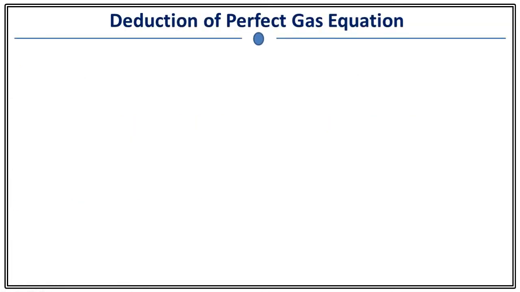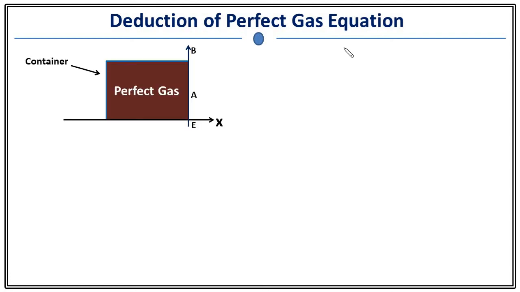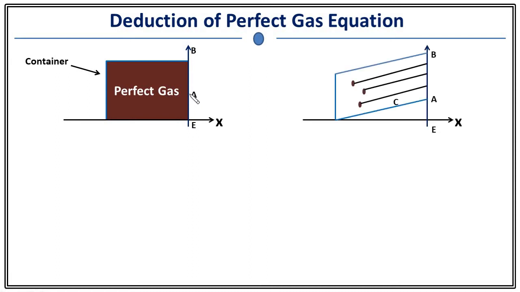First we will try to derive the perfect gas equation. Assume we have a perfect gas in a container, and mark one surface along the x-axis and another surface perpendicular to this axis, and let's call this surface BAE. So the molecule which moves in the x direction will hit this wall BAE. BAE is the surface perpendicular to the x-axis, so any molecule moving along the x-axis will hit this surface. Let's redraw this schematic. You can think like this: these small dots are molecules moving along the x-axis, and they will hit this perpendicular surface BAE.